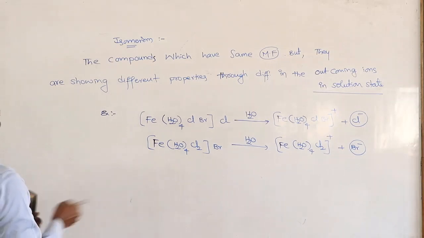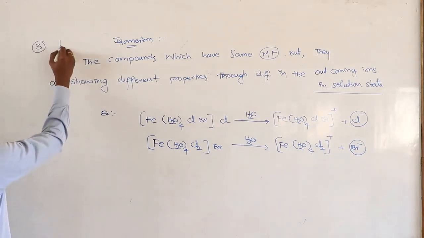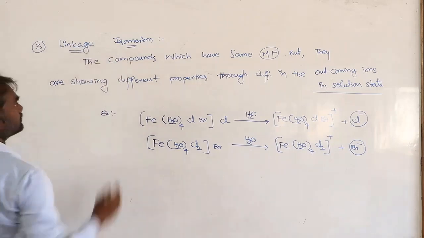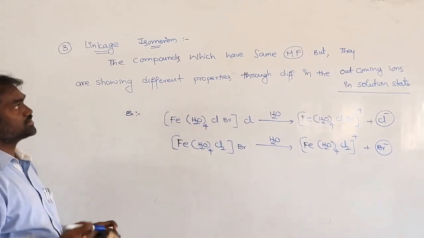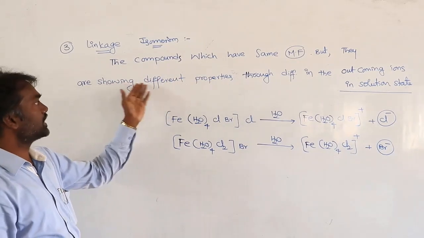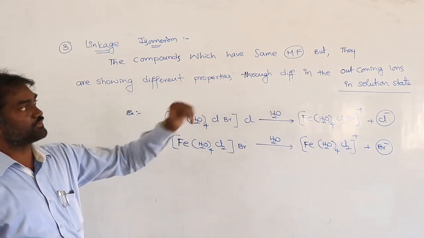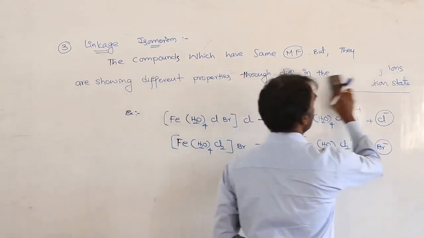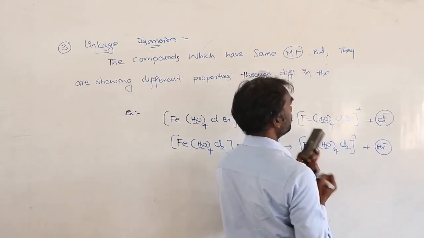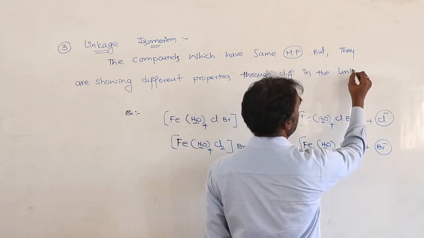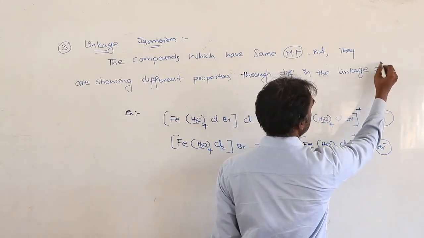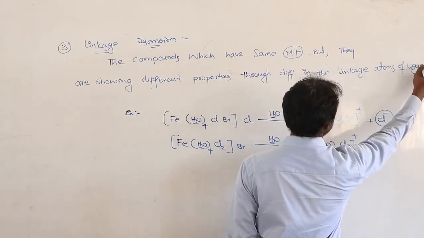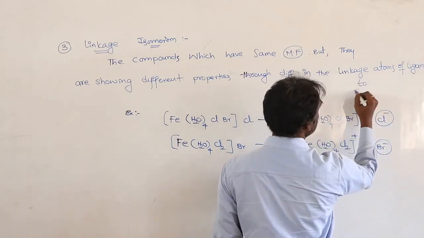Next, third. So linkage isomerism. Again here, the compounds which have the same molecular formula but they are showing different properties through the difference in the linkage atoms of ligands to the central metal.